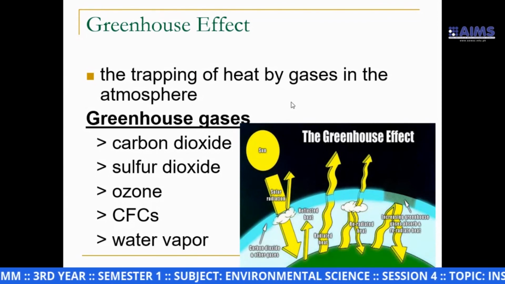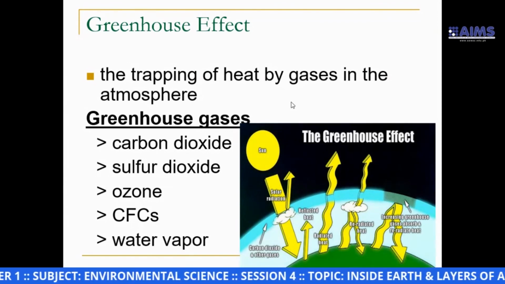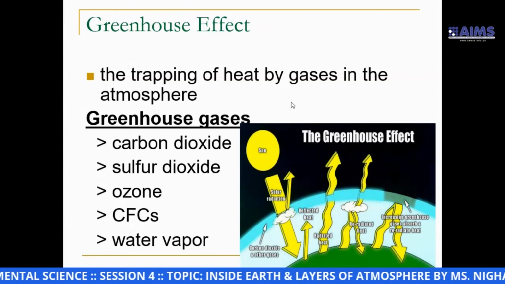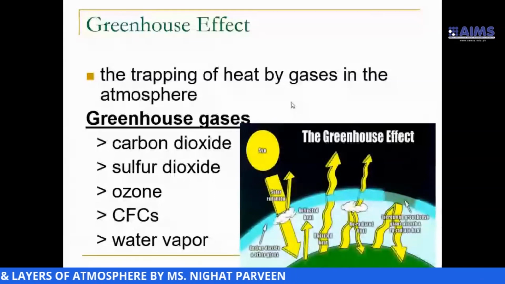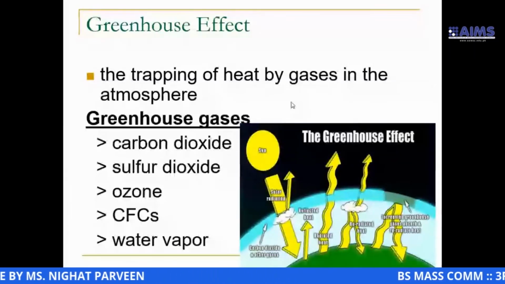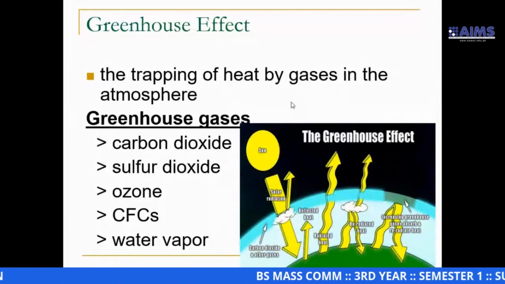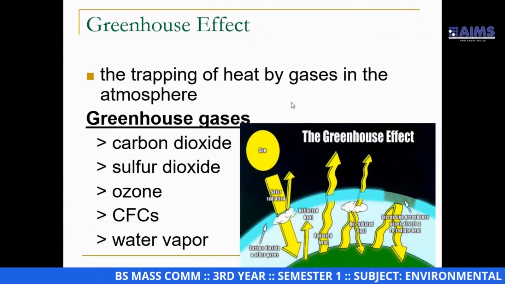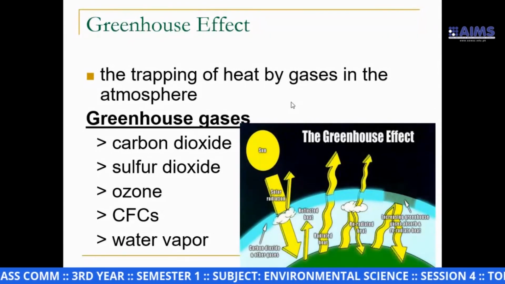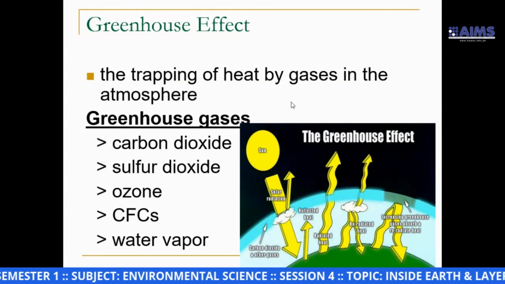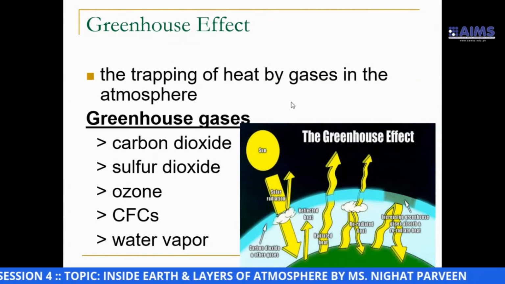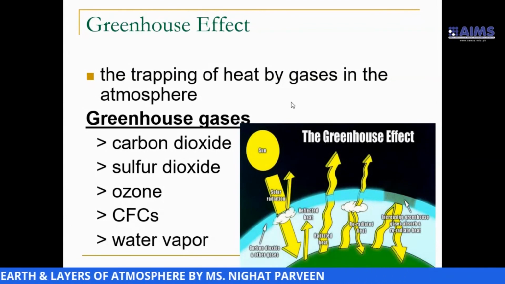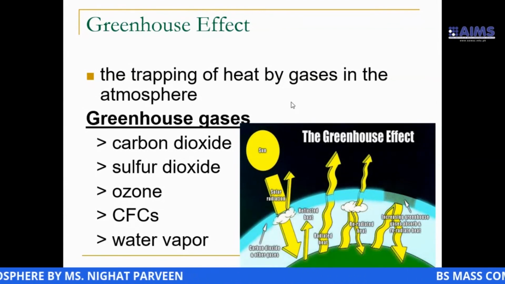Mind my words, I repeat, if you are asked to write about greenhouse gases and you are listing them, in the list you will rank each gas as I did in this slide. First I name carbon dioxide, then second is sulfur dioxide, then ozone, then CFCs, and in the last, water vapor.